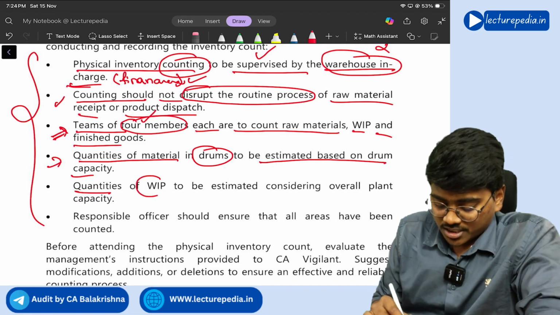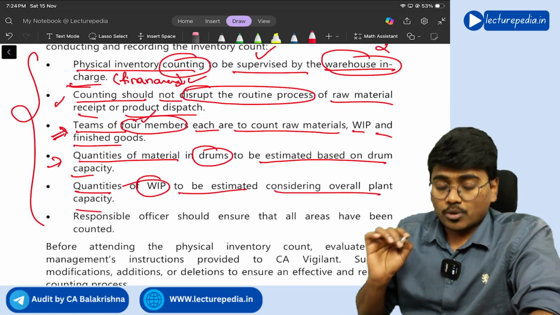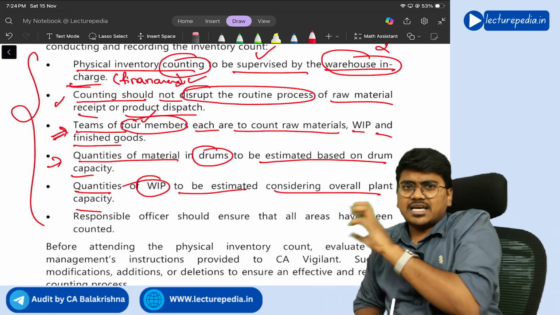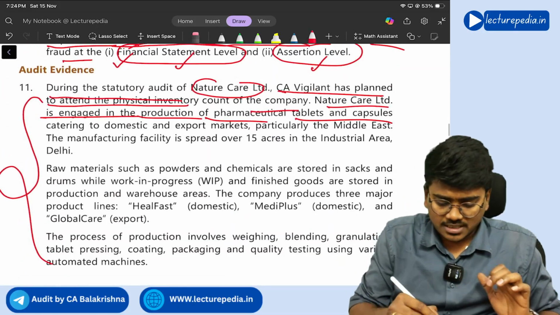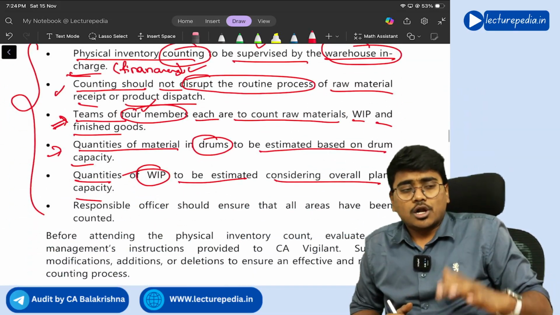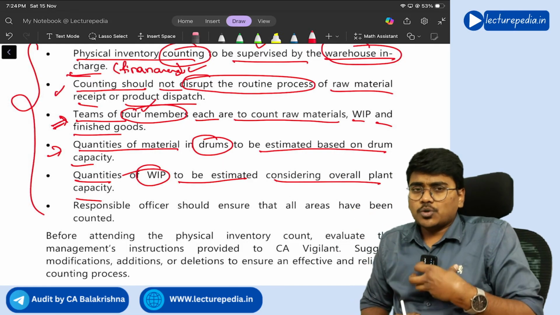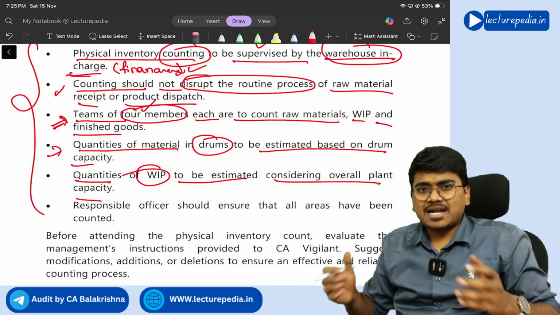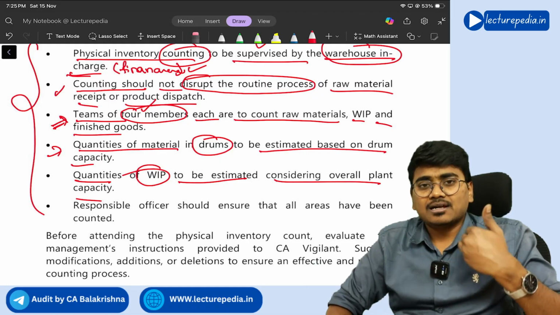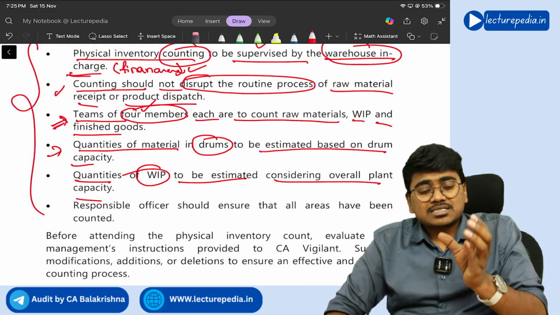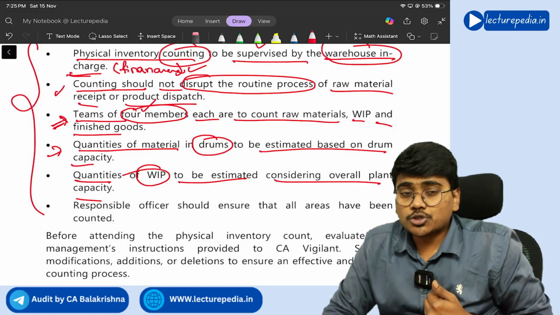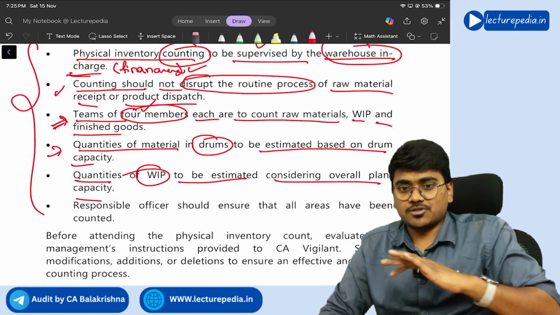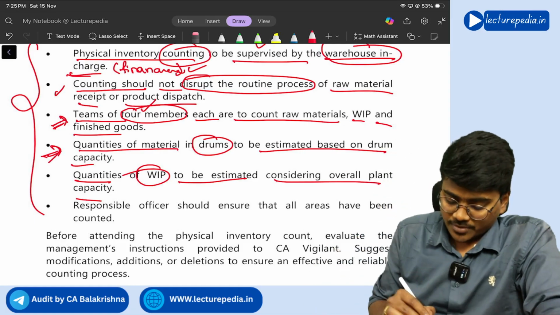Next, quantities of work in progress to be estimated considering overall plant capacity. See, in work in progress there will be various stages. If you value the work in progress based on the entire plant's capacity, you will not get a clear direction of the work in progress at each stage, right? So here you have to conduct physical inventory verification of work in progress stage wise. So you need to suggest stage wise verification.